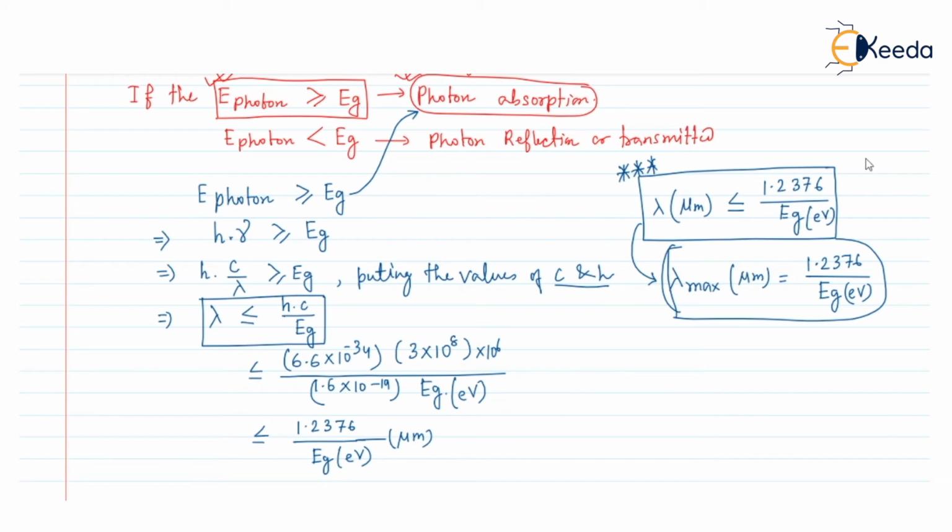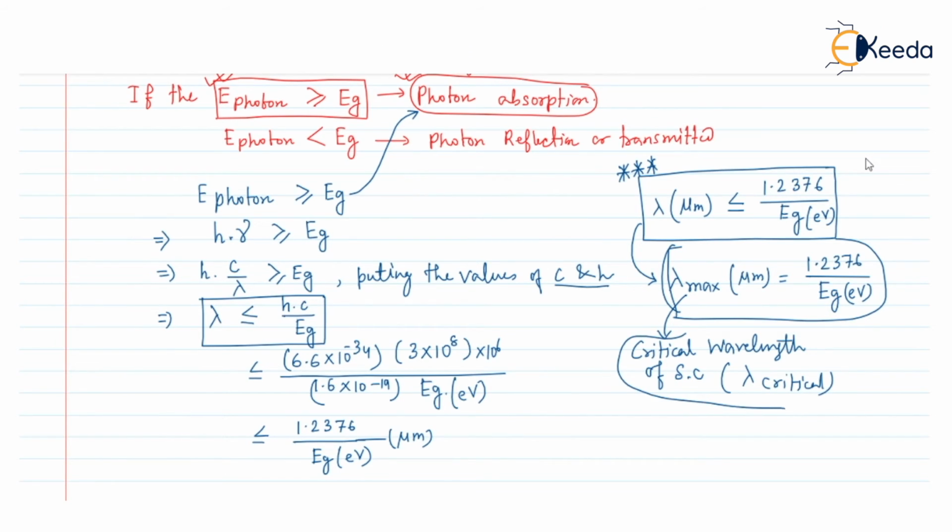This maximum value of lambda is called the critical wavelength of the semiconductor, or lambda critical.